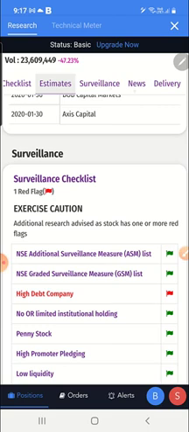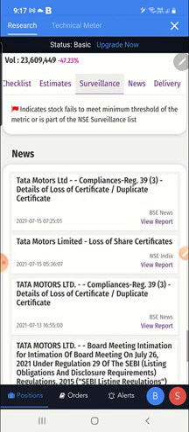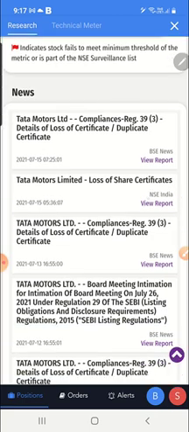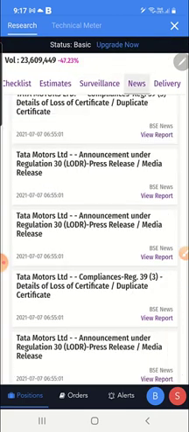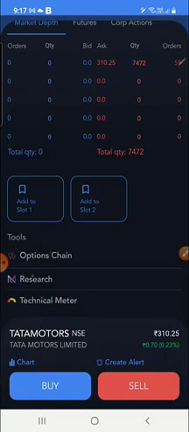And you can also see the news. Okay, you can click on the news, and whatever announcements Tata Motors has made, you can see all this news here. And you can see the delivery percentage also of Tata Motors. You can do analysis with these things in the research report, and you can decide whether you should buy the stock or not. This is beautiful, so you can understand before investing what your stock is. All these features are available in the Fyers mobile app as well as on the web.